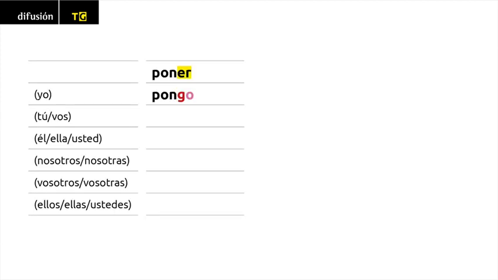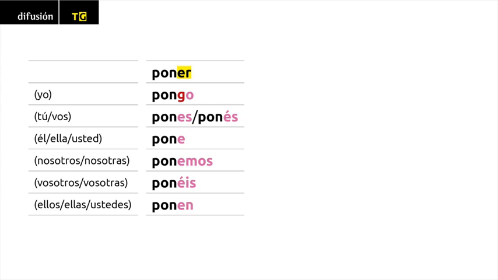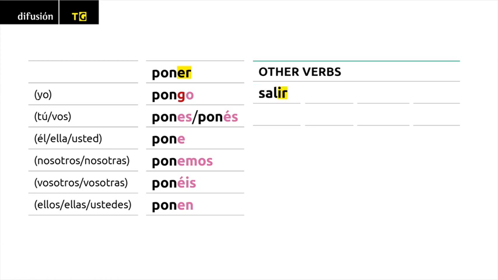Yo pongo, tú pones, vos ponés, él, ella, usted pone, nosotros, nosotras ponemos, vosotros, vosotras ponéis, ellos, ellas, ustedes ponen. Other verbs. Salir, salgo.